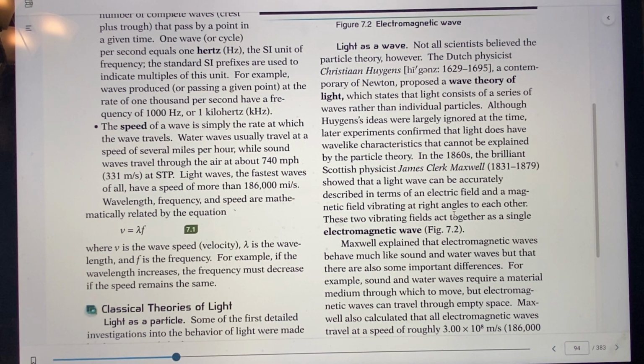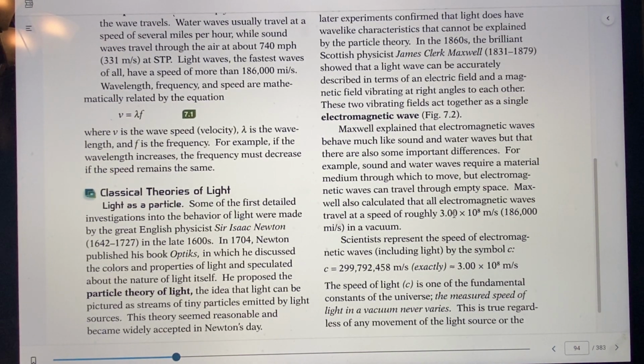So here we have another scientist you need to know. We have James Clerk Maxwell, a very famous scientist who lived from 1831 to 1879. This is in the 1800s. Remember, we were in the 1700s, so it's at least 100 years later. He was Scottish, and he said light waves were described by an electrical field. But not only would the light waves have an electrical field, they had a magnetic field. And these two fields were at right angles to each other. They were perpendicular to each other.